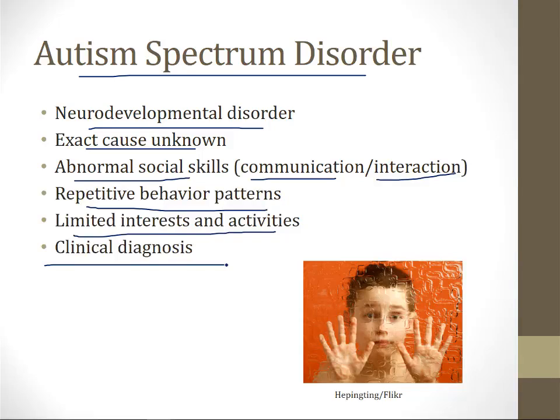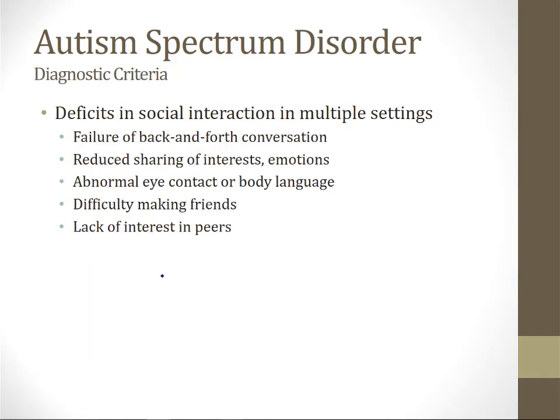And it's called a spectrum because children are on a spectrum. Some are more severely affected and some are less severely affected. We'll go through some of the criteria for autism. First of all, these children have to have deficits in social interaction in multiple settings. And the multiple settings is important because if they only have a problem in one place, it may be an individual problem with one particular adult or child. It has to occur in multiple settings with different people.